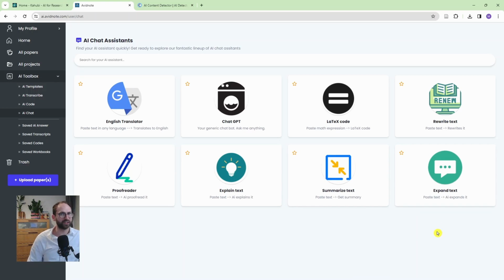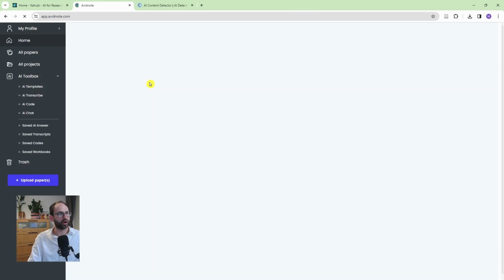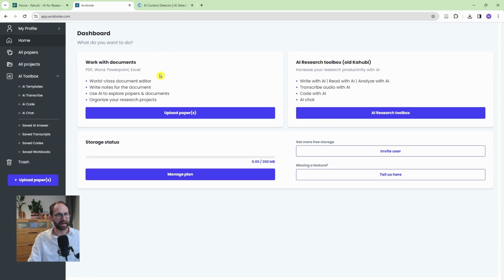We usually don't need to expand text. You usually need to make it shorter. But when you ask the AI to expand the text, it might actually give you extra detail, extra information, something to talk about, some food for thought again. So it is useful. All in all, I would say, as I go to the homepage now, what you get is